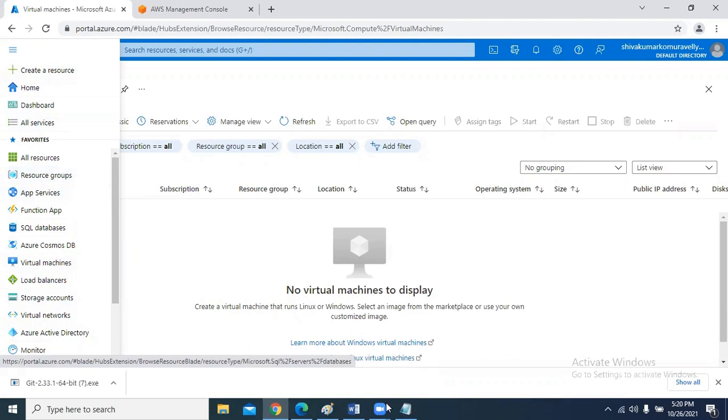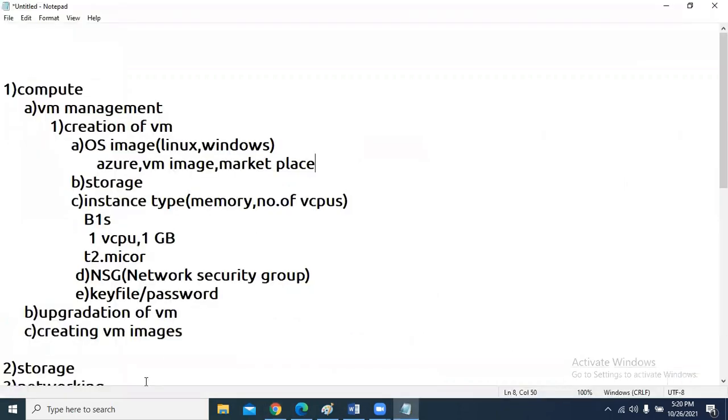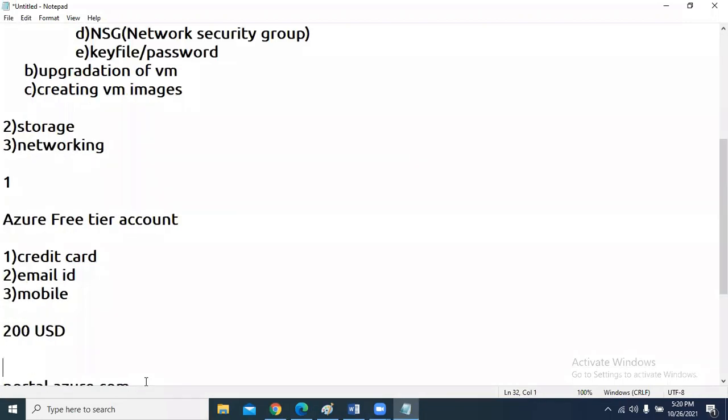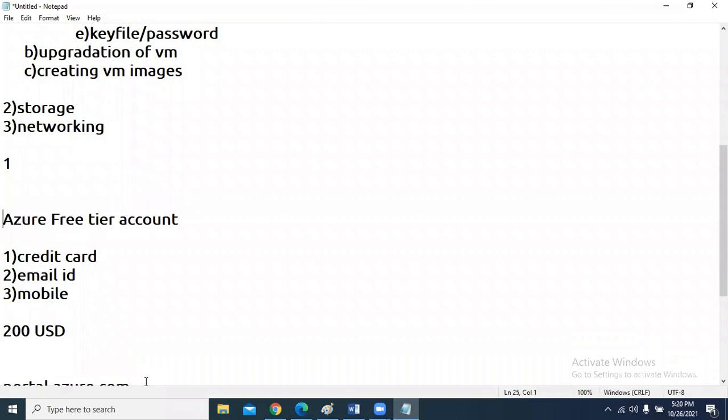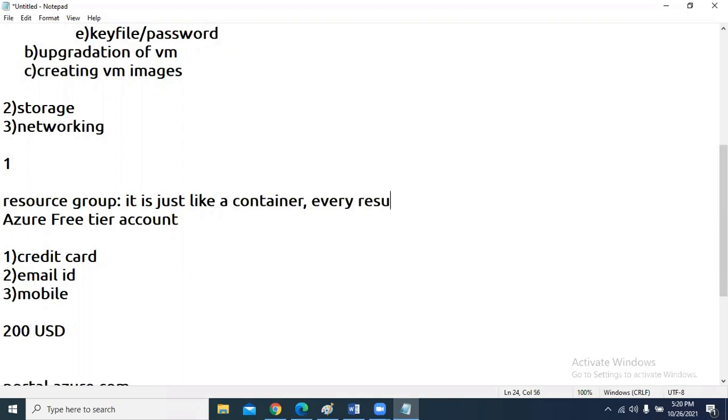Before we discuss anything, it is very important to understand what is meant by resource group. Resource group is a fundamental resource which you have to create. What is meant by resource group? It is just like a container. Every resource will be a part of a resource group.